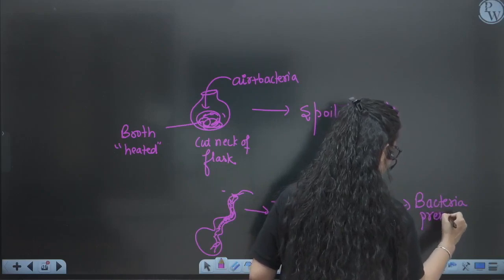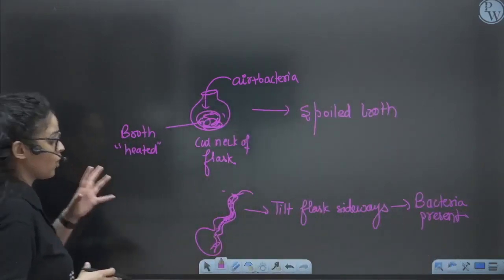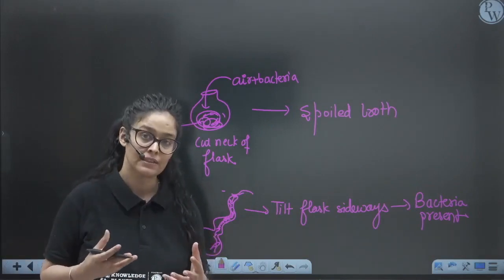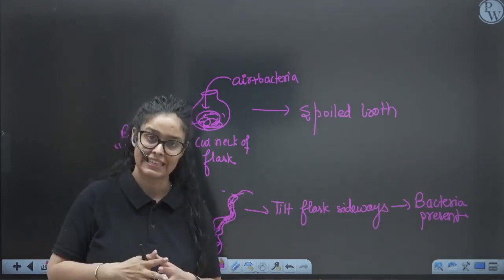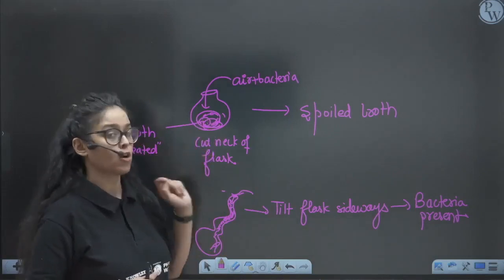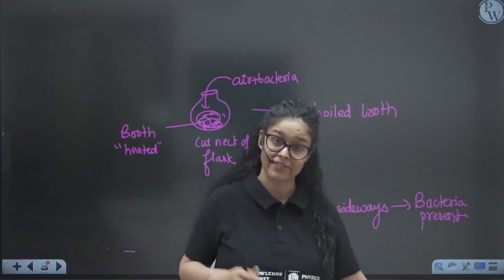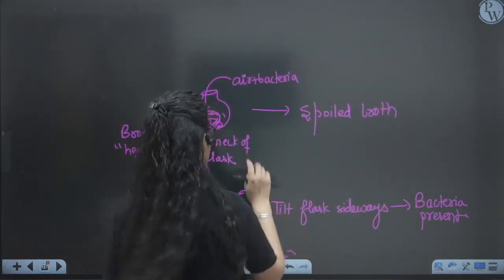So out of all these conditions, what is our conclusion? That bacteria are spoiling the broth. Bacteria enter the broth via the air, because they were present in the air. But they were not formed from the broth itself, from the nutrient itself. Rather, they came from the outside. Got it? This is something you have to remember.